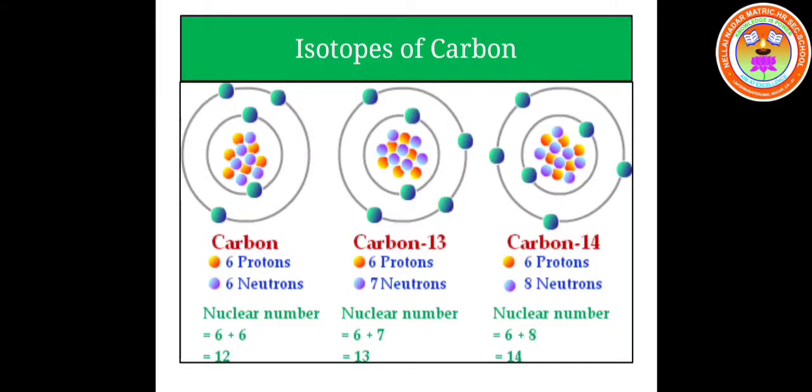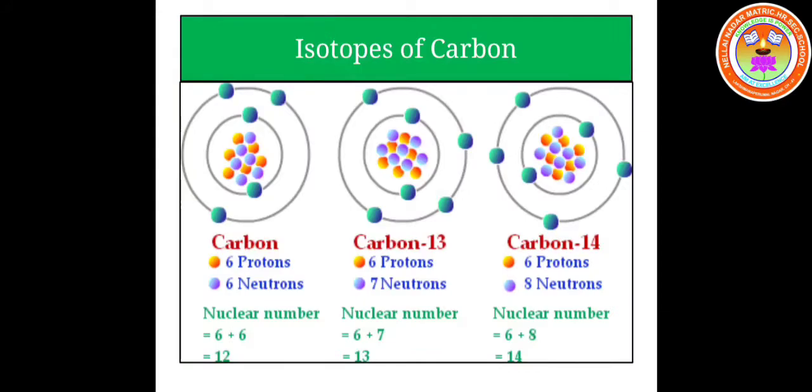Isotopes of carbon. For carbon, there are 3 isotopes. They are carbon-12, carbon-13 and carbon-14. Atomic number of carbon is 6. So all these isotopes have 6 protons and 6 electrons in their orbits. But the number of neutrons differs.